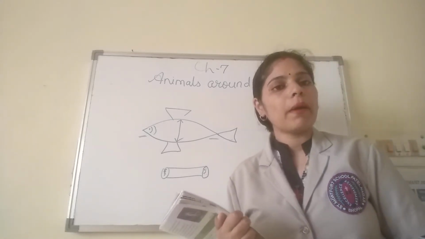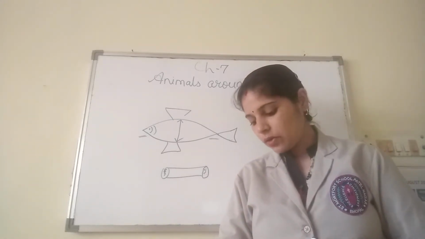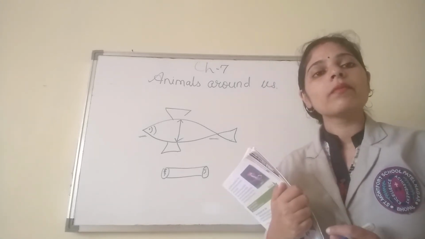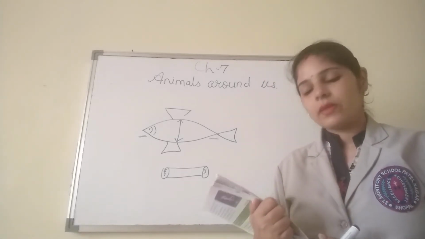Then the next shape is compact bodies. Who are the animals who have compact bodies? Animals like dog, horse, deer, they all have compact bodies and they walk on four limbs.